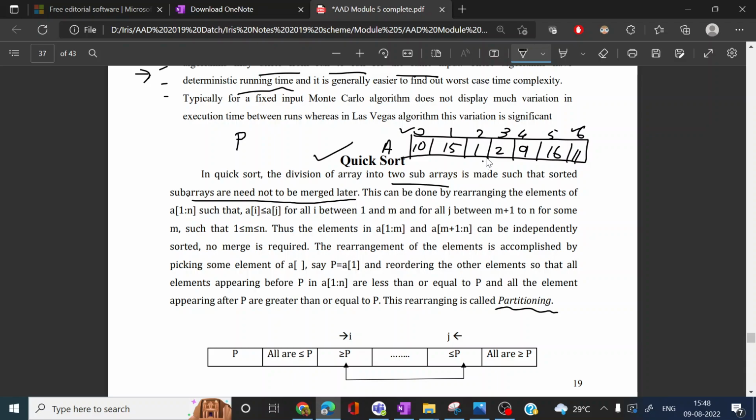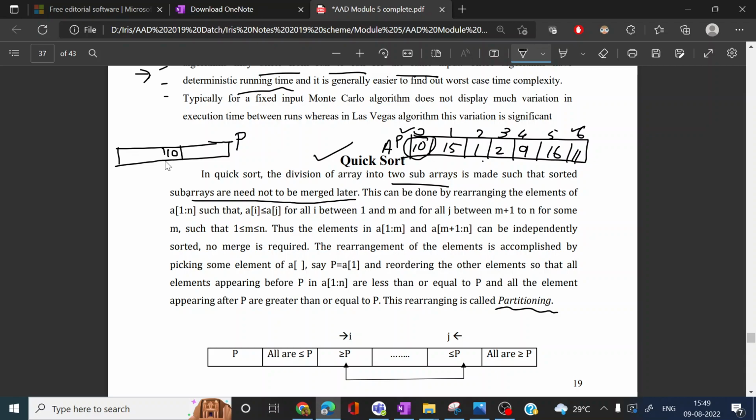In this case, we will consider the first element as the pivot element, and the pivot element will be placed in its proper position. For example, the pivot element here is 10, and it is placed somewhere here.